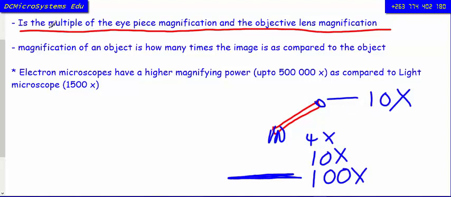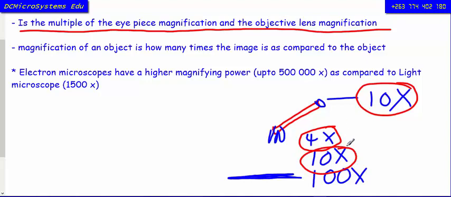So if we're talking about magnification, it is the product of multiplying this eyepiece lens magnification with the objective lens magnification. So if you're using the 4 times objective lens, it means that the magnification will be 10 times 4, which is 40. And then if you are using the 10 times objective lens, it will be 10 times 10, which is 100. If you are using the 100 times objective lens, it will be 10 times 100, which is 1000 times.